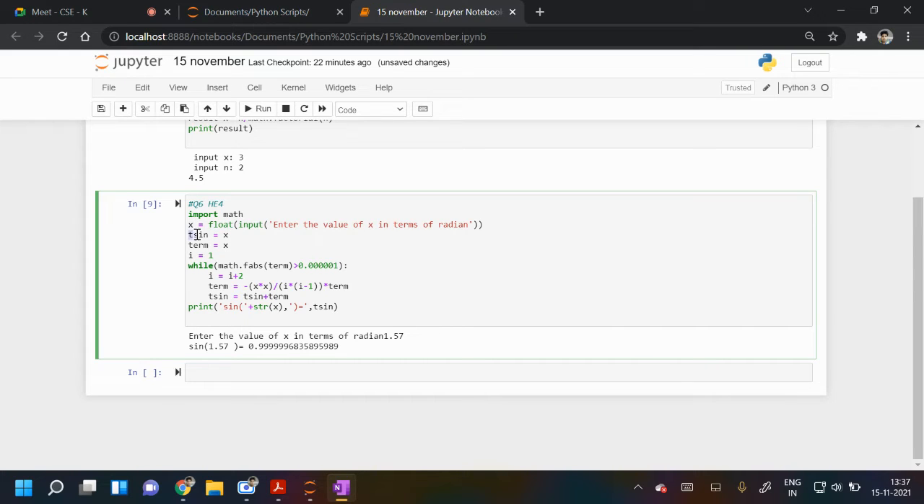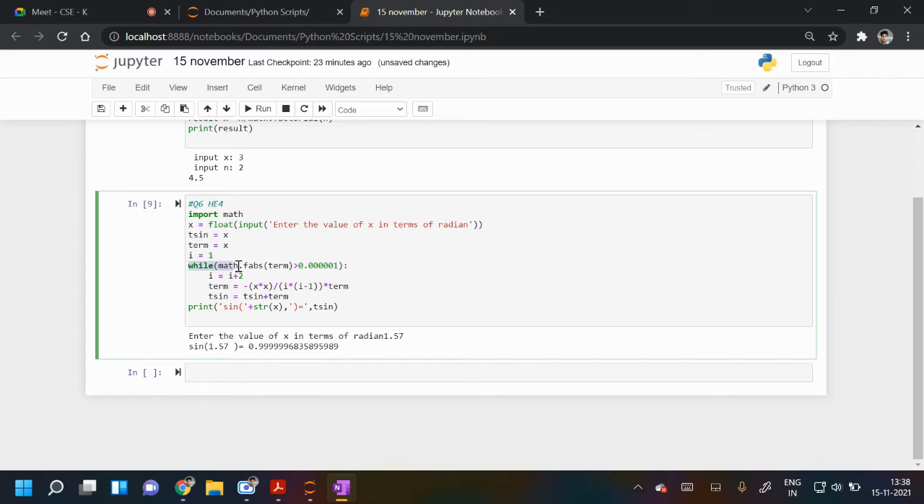Then we started with t sine. You can say the first term is, we initialize it with x. And the term I have also initialized with x. And I is initialized with 1. So I will be 1.